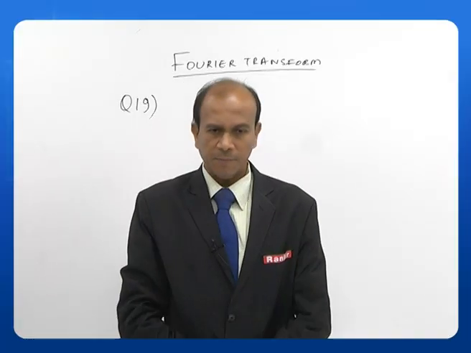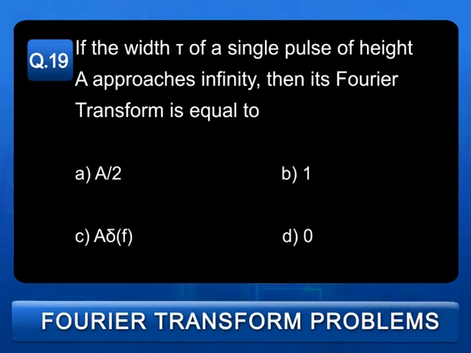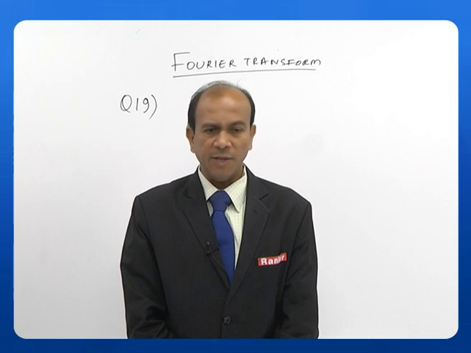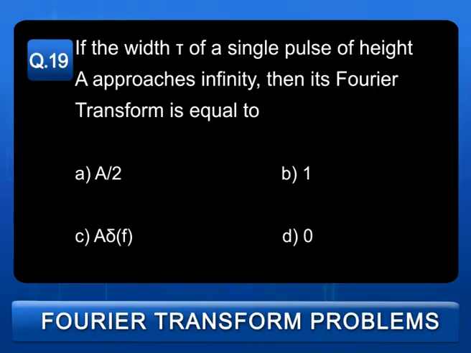The next question, 19th. If the width tau of a single pulse of height A approaches infinity, then its Fourier transform is equal to: A. Half of the amplitude given, that is A by 2, B. 1, C. A into delta f, D. 0. The answer is C, that is A into delta f. So, the answer is C.